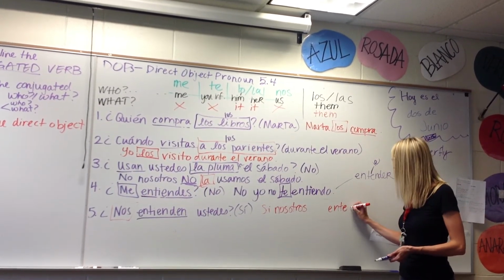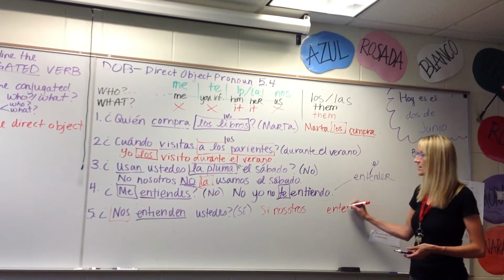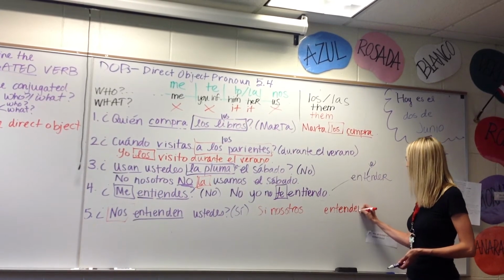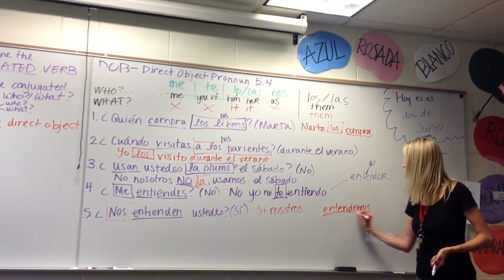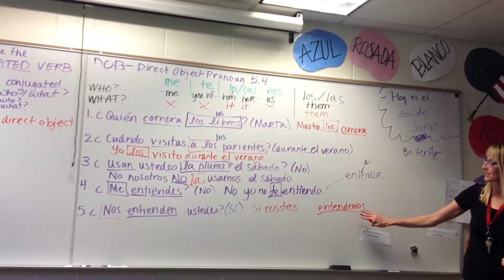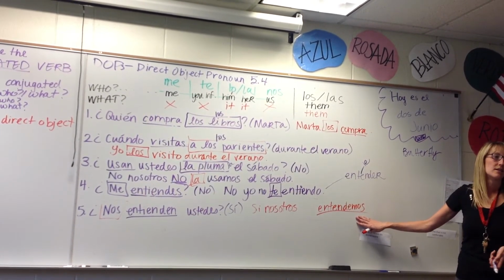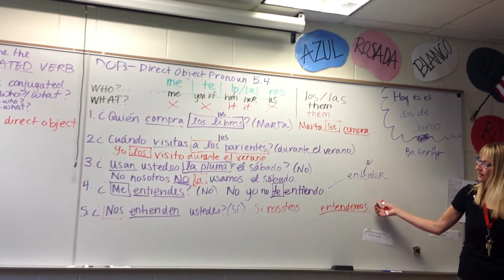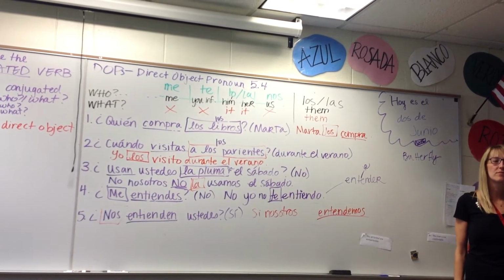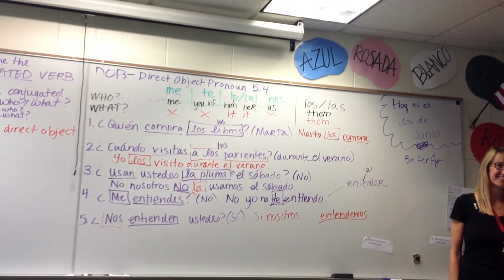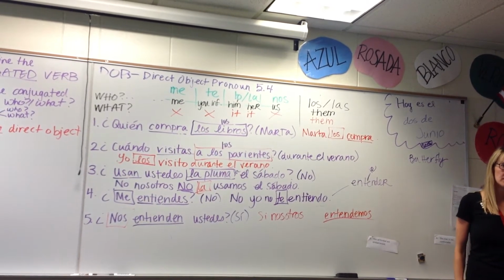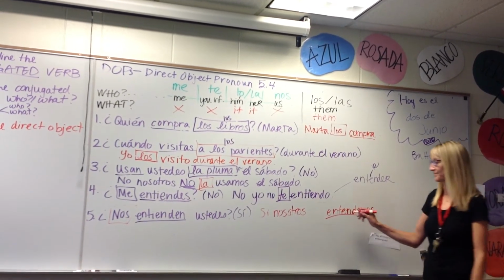We always stem change in every single form except the nosotros and the vosotros. Entendemos. Do we know why? Because. Okay. Sí, nosotros entendemos, yes, we understand. Who do we understand? Them. Los. You guys. We don't understand us. It'd be you guys. It would be los. We're not going to do vosotros right now, so we'll just pretend it's formal here.